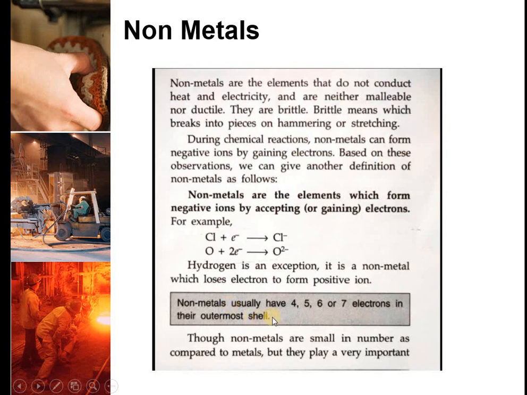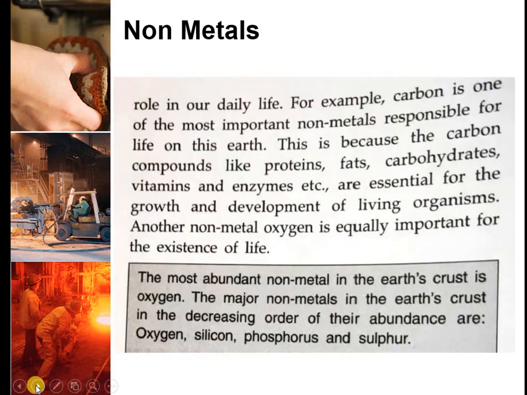Now these non-metals generally have 4, 5, 6 or 7 electrons in their outermost shell. These are small in number compared to metals, but they play a very important role in our daily life. Carbon is one of the most important non-metals, which is responsible for our life on this earth. Carbon compounds like protein, fats, carbohydrates, vitamins, enzymes are very essential for growth and development of living organisms.